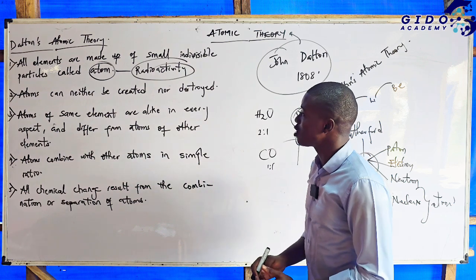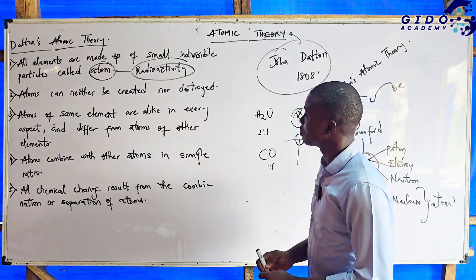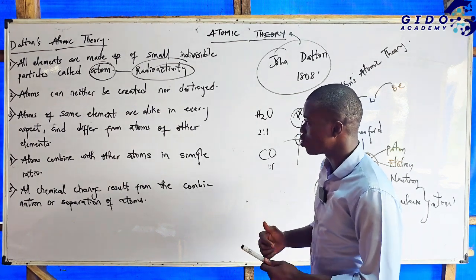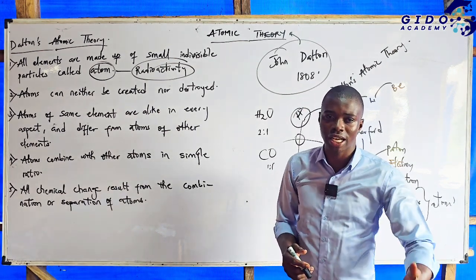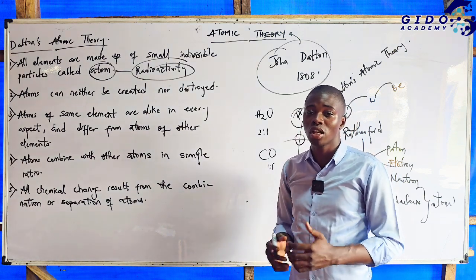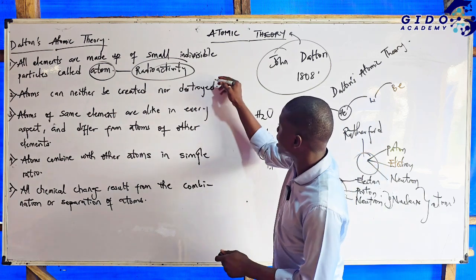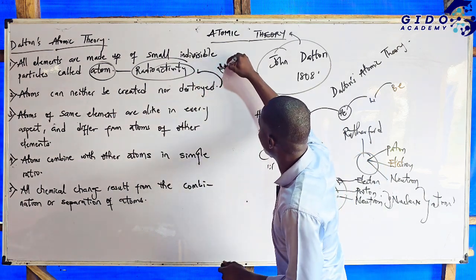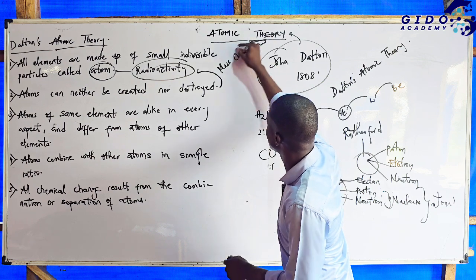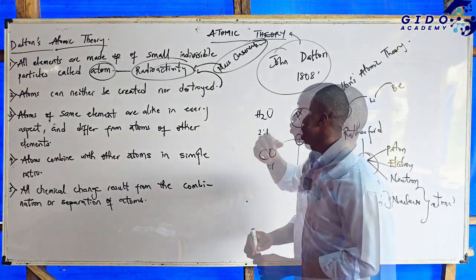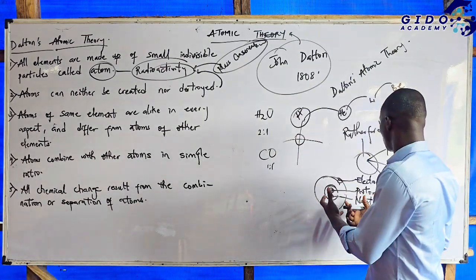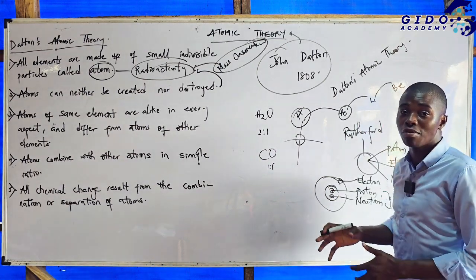The second law states an atom can neither be created nor destroyed. Is it true that an atom cannot be created? Is it true that an atom cannot be destroyed? An atom can actually be created, and an atom can actually be what? Destroyed. Radioactivity can be used, but we can also use the law of conservation of mass. We can create atoms, and we can as well destroy what? Atoms. Like what I showed you here now, this is destruction of an atom.